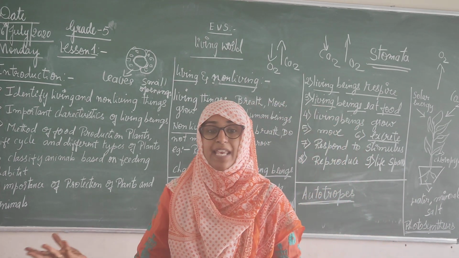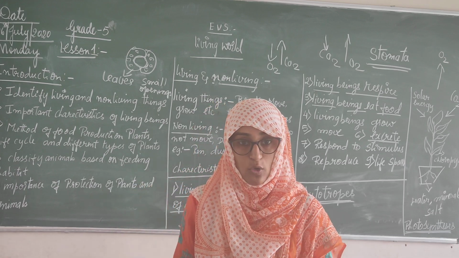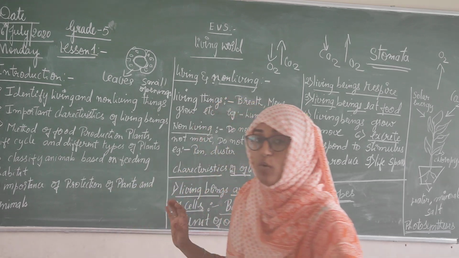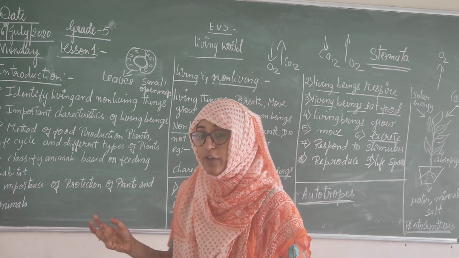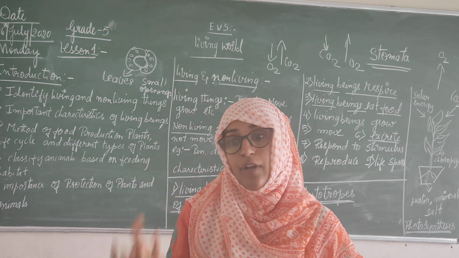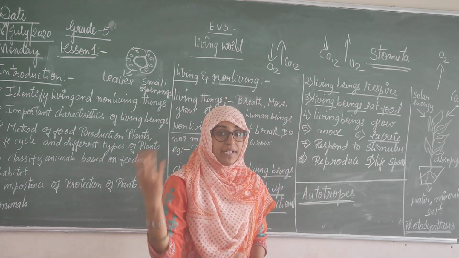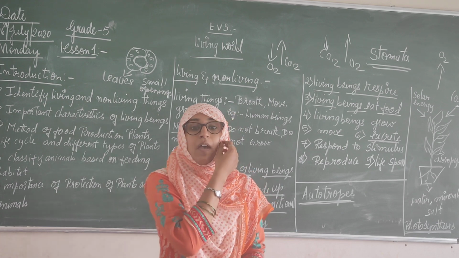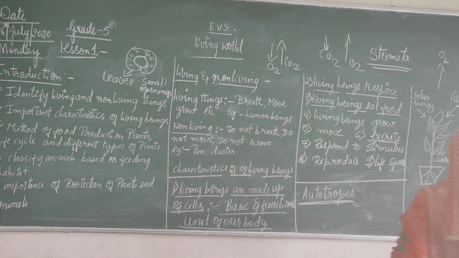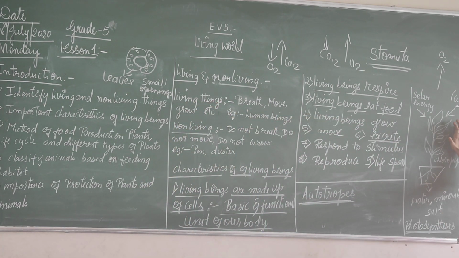Now, let us explain how plants prepare their own food. I'll explain how plants prepare their own food and what food they prepare, what it is called. One diagram is there. This is your plant. I told you they release out oxygen and take in carbon dioxide.